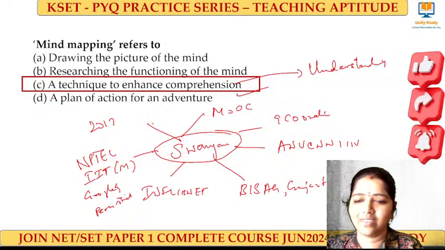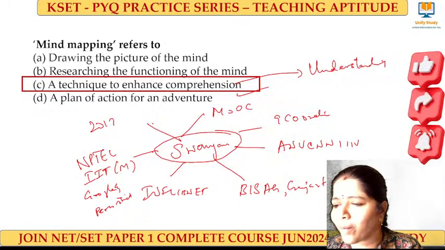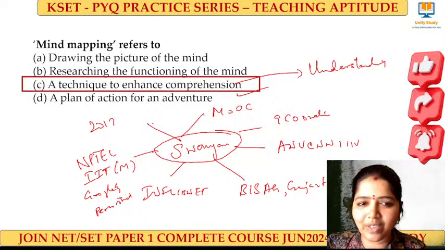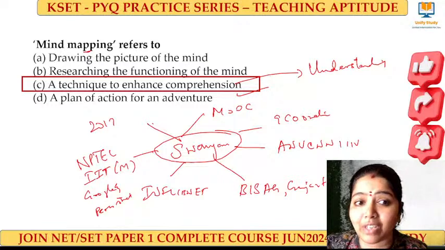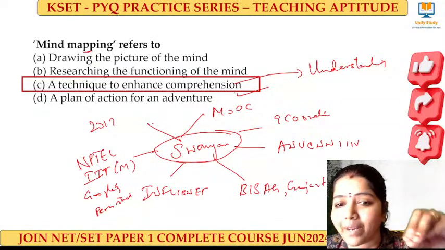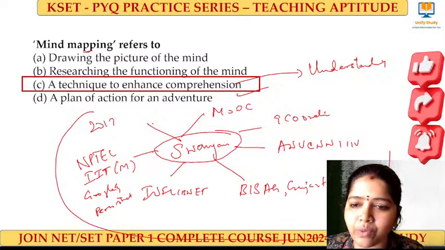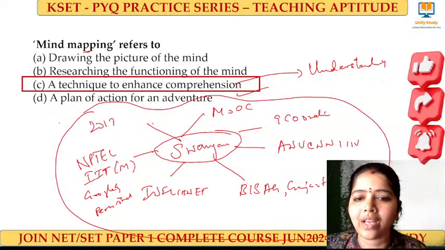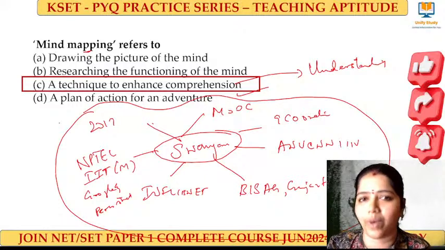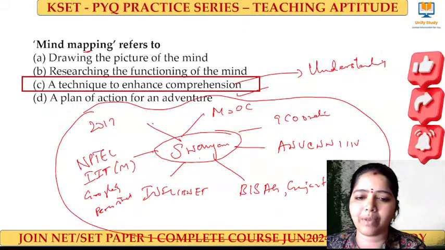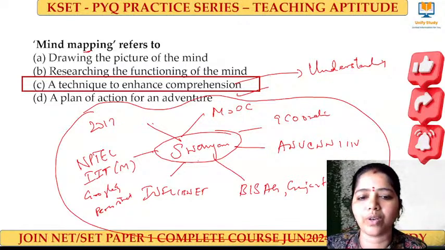Okay, that's all. No problem, Sudha and Natitu, no problem. So this we refer to as mind mapping, which is a technique to enhance your comprehension, means understanding. Now by looking at this image, what does it show? I have understood something about Swayam. So it is a technique to enhance the comprehension. By looking at an image, a basic learner also could learn.